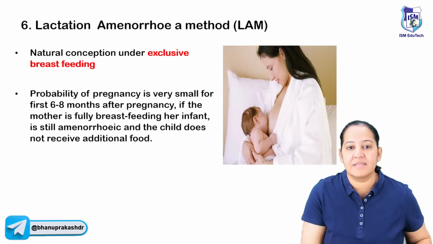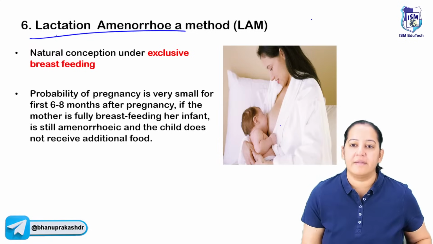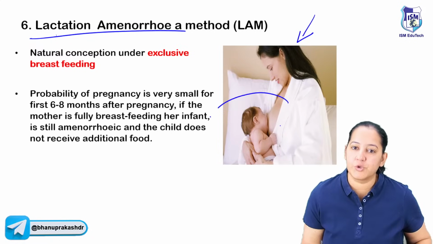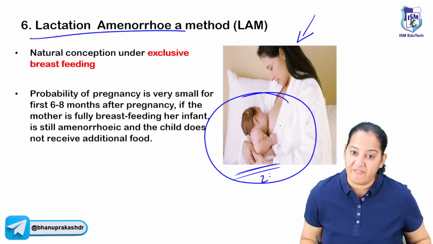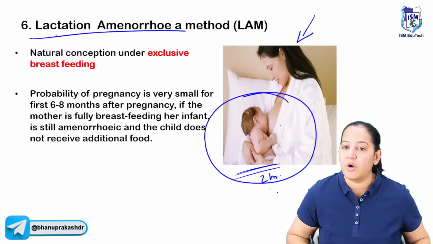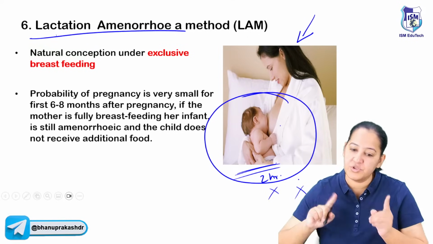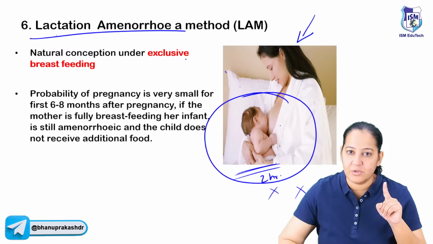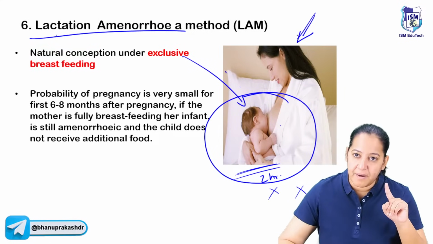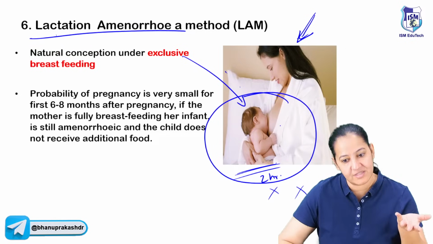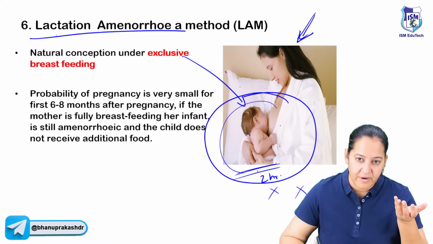And the 6th method is lactational amenorrhea. What is lactational amenorrhea? Whenever there is a female who is breastfeeding the child, so till she is breastfeeding every 2 hours, she will not have menstruation. She will not ovulate. And it's a natural method. So it is good for the mother also, it's good for the baby also. Breastfeeding is always good for the baby. Baby is getting nutritional food from the mother. It is good for the mother. She will not become pregnant again. Even if she is having sexual intercourse with the husband, she will not become pregnant again, because she is already having a little one with her.